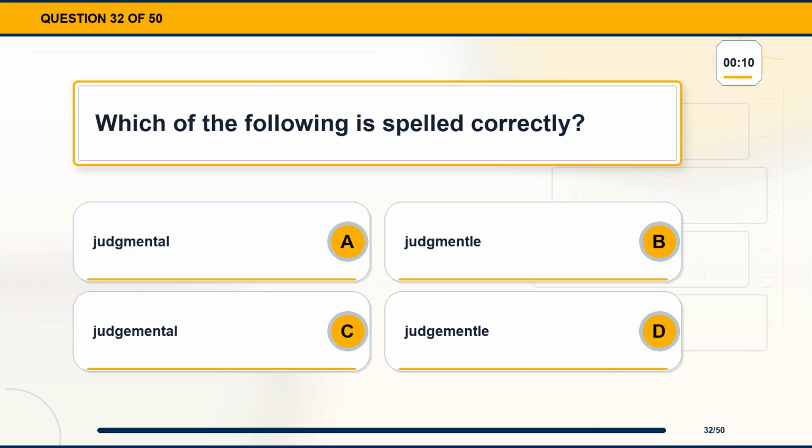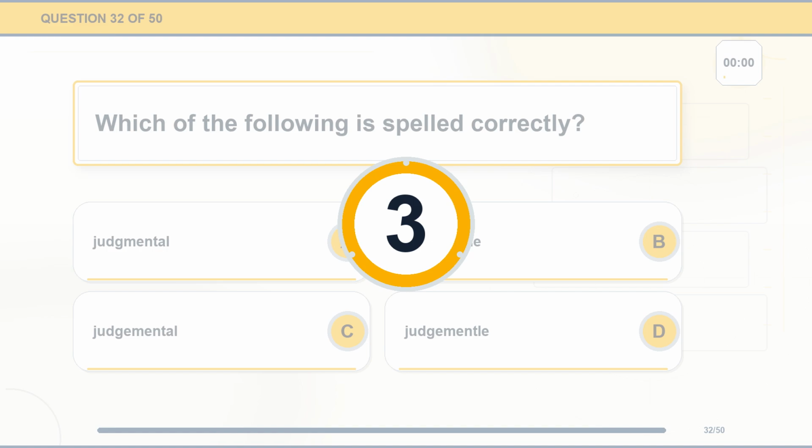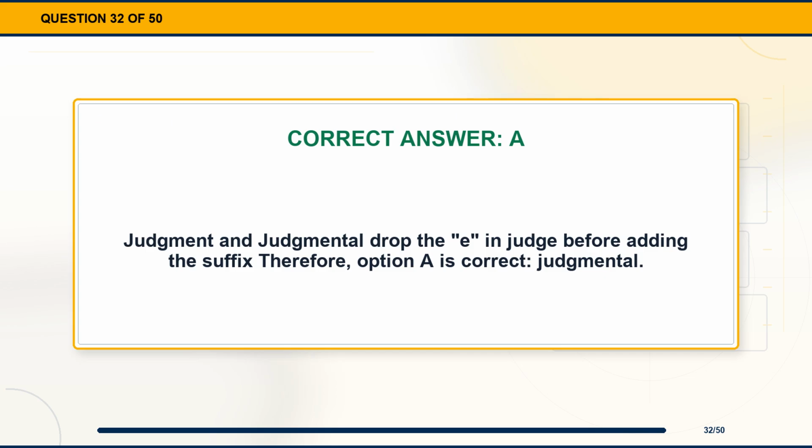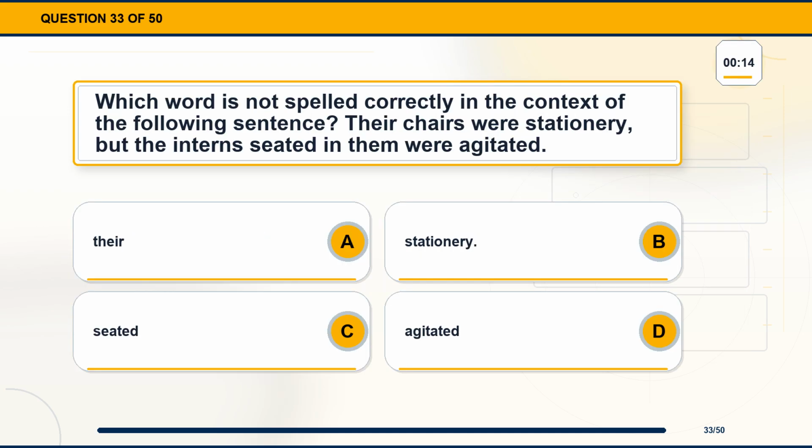Question 32. Which of the following is spelled correctly? Option A, judgmental. Option B, judgmental. Option C, judgmental. Option D, judgmental. The correct answer is option A, judgmental. Explanation. Judgment and judgmental drop the E in judge before adding the suffix, therefore, option A is correct, judgmental.